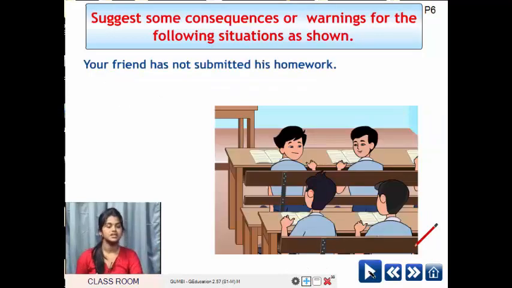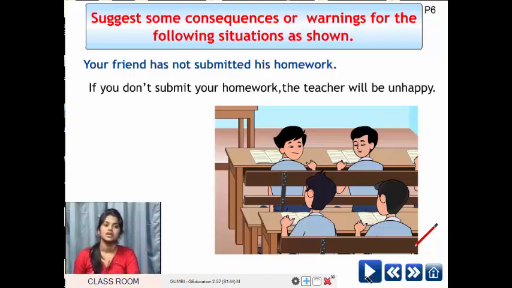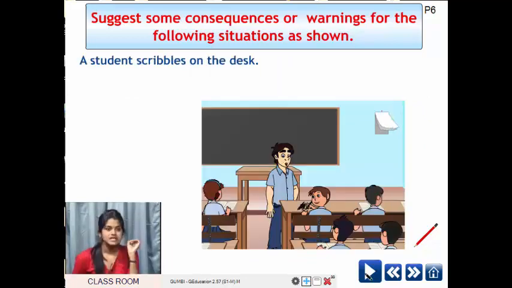Okay. Your friend has not submitted his homework. So this is the situation. So make a sentence. So type 1 condition, if conditional clause. You have to frame a sentence for this particular situation. Try it once. Is it over? If you don't submit your homework, the teacher will be unhappy.